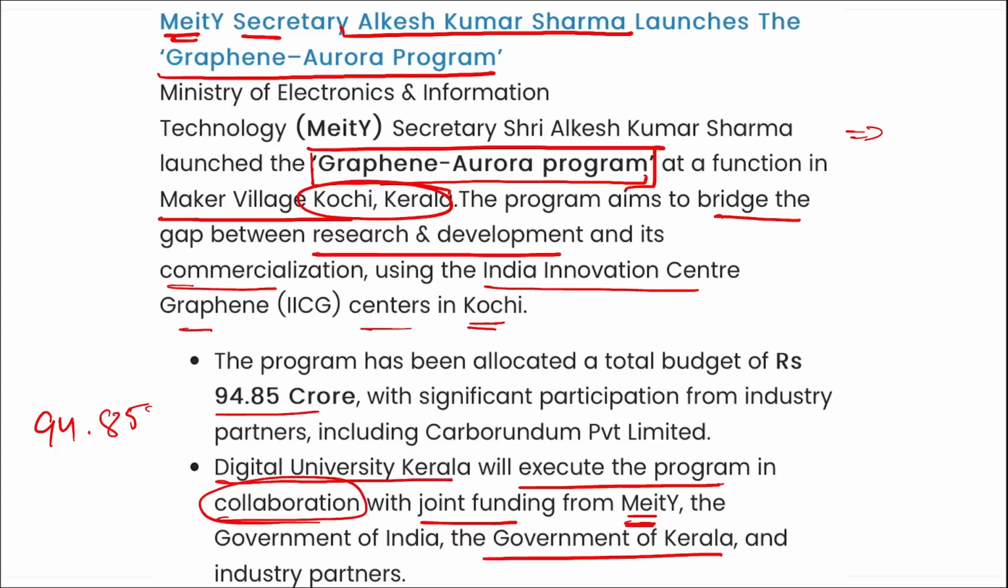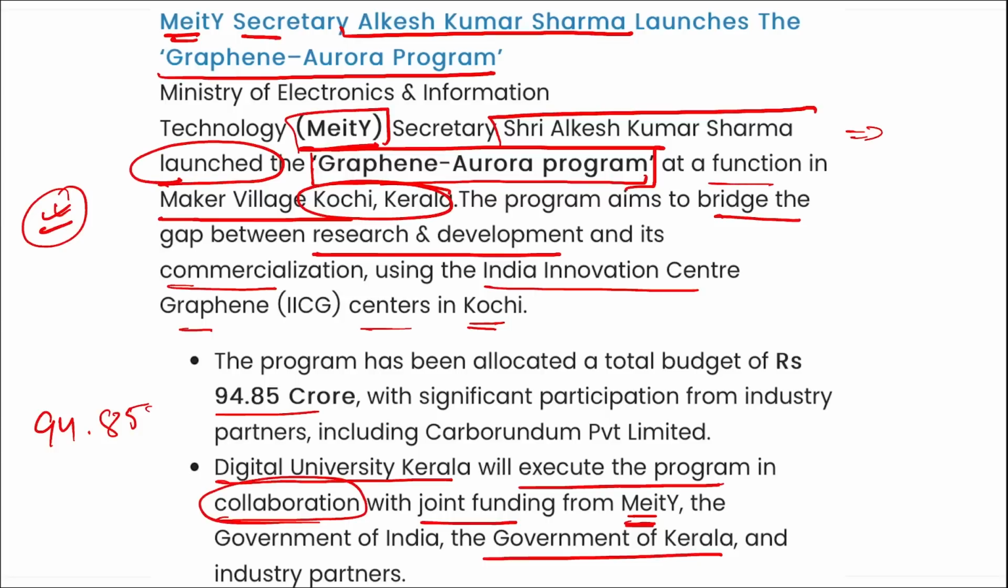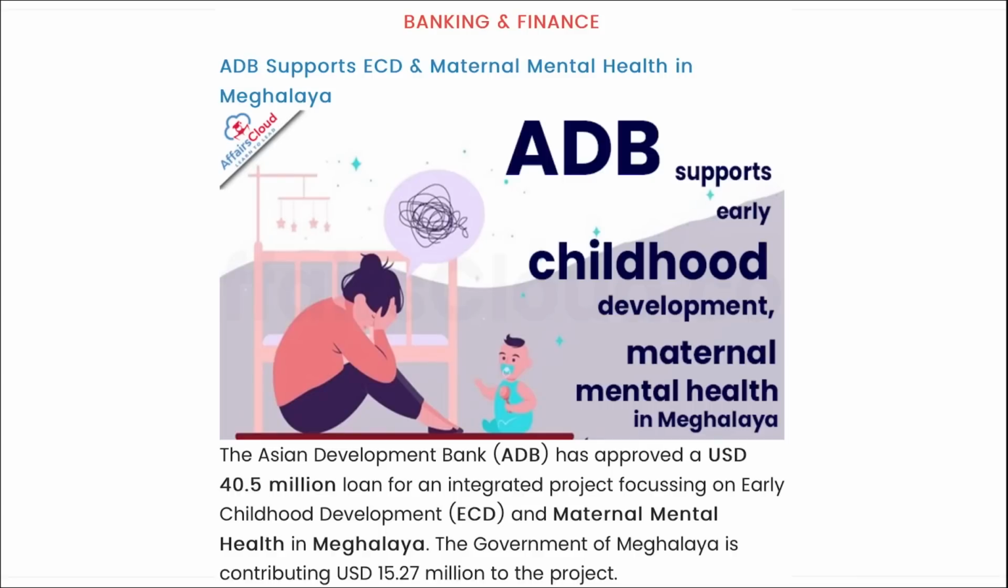So coming back, Graphene Aurora program. Who launched it? It was launched by the Ministry of Electronics, Information and Technology, and Shri Alkesh Kumar Sharma has launched it. It was launched in which village or in which state? It was launched in Kerala, in Maker Village, Kochi, Kerala. It was launched, and it will aim to bridge the gap between research and development and to increase the commercialization of this graphene.